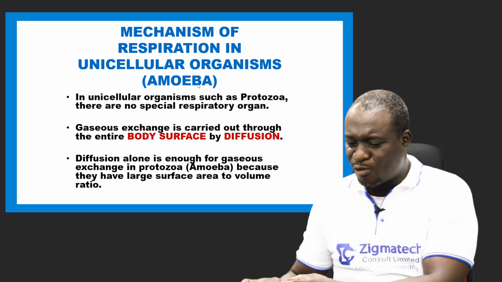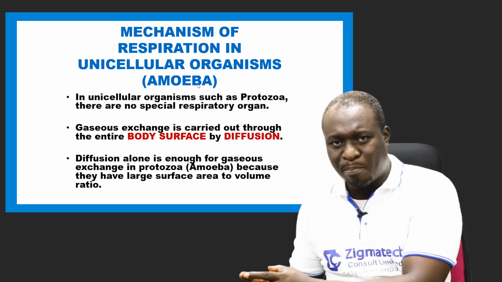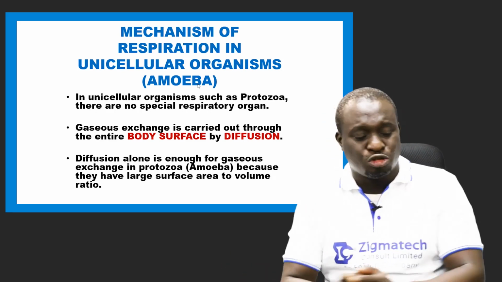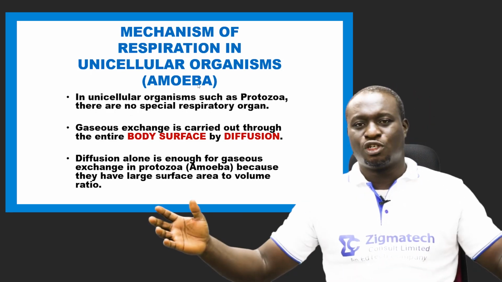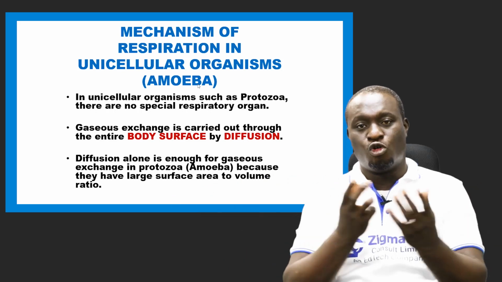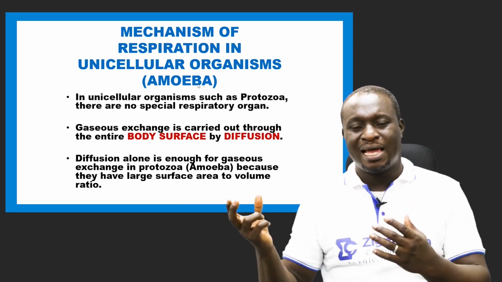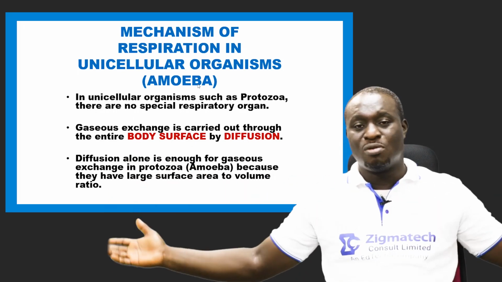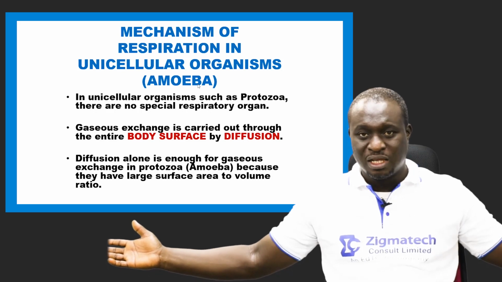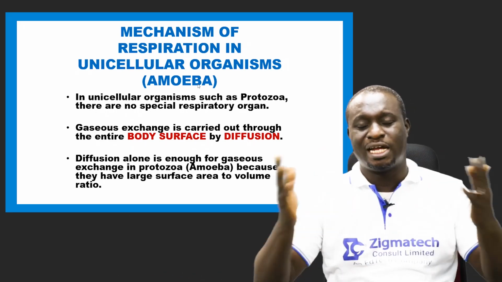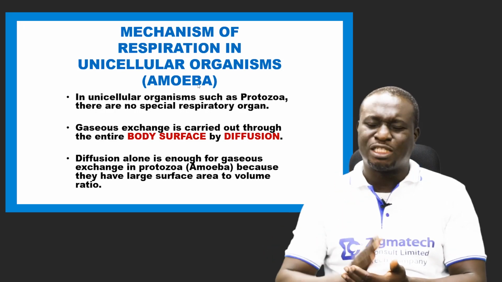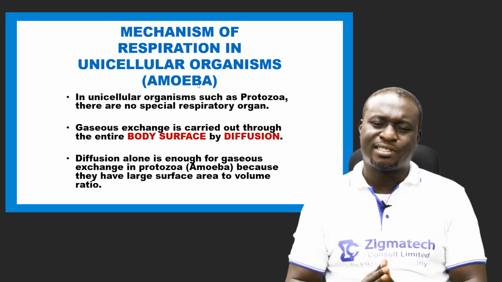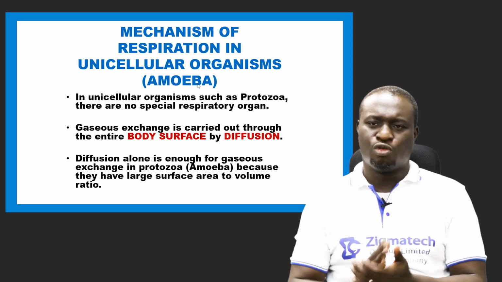It is responsible for carrying the oxygen from one part of the plant, of the cell, to another where it is needed. And also ventilation simply means the easy flow or easy passage of air in and out. Of course, the amoeba is filled with ventilations. Okay, air flows over the water and all that. So you see that amoeba meets the requirements or the conditions that are necessary for respiration to occur.